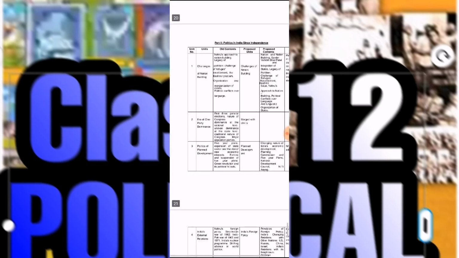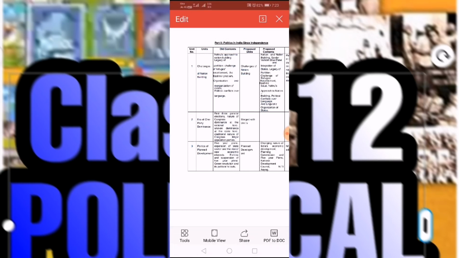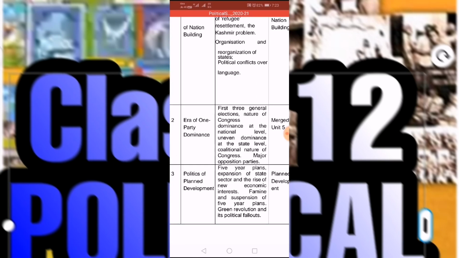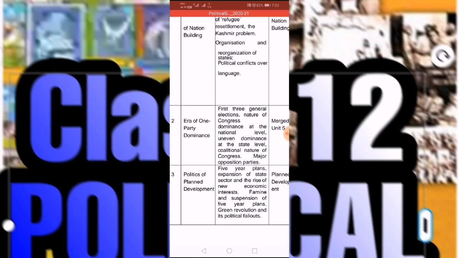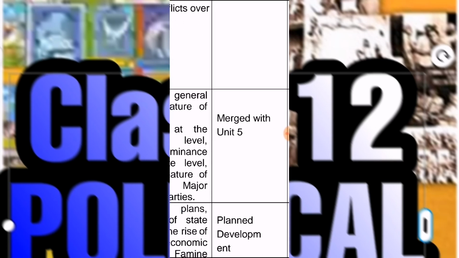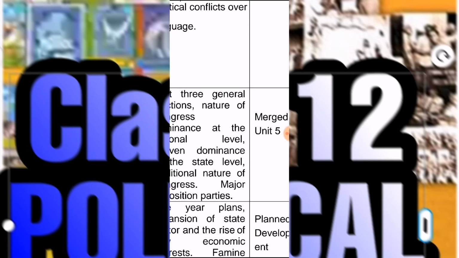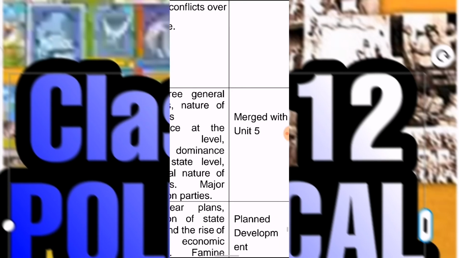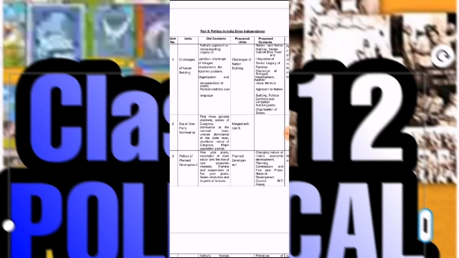Second one, Era of One Party Dominance. See, I am going to highlight it again. Era of One Party Dominance, second topic. Students, this whole topic is merged with unit number 5. This is very special information, so note it. Book part 2, India since Independence, chapter number 2. This chapter has been merged with chapter number 5. So this is not a separate chapter now.